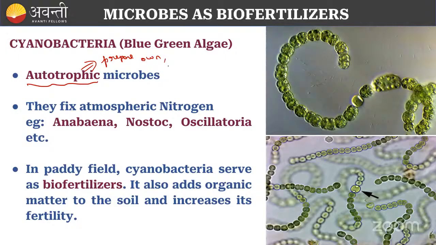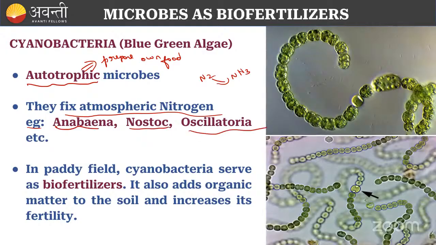Prepare own food by using sunlight, right? Like that, the cyanobacteria also. This will fix the nitrogen. This will fix the atmospheric nitrogen. I have told you already, in the atmosphere, N2 will be there. It will fix that into NH3. This is done by Anabaena, Nostoc and Oscillatoria.